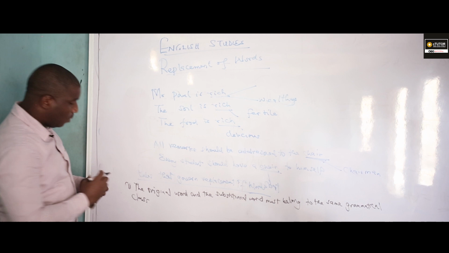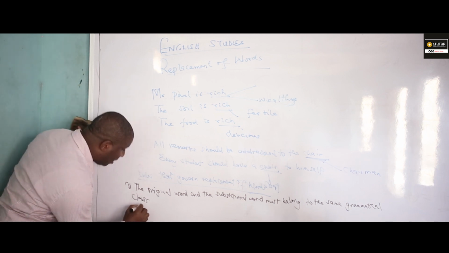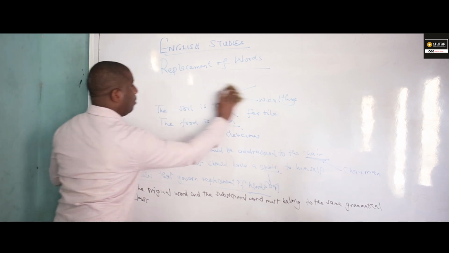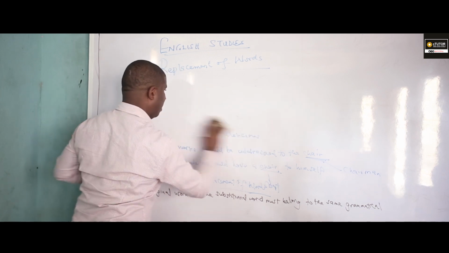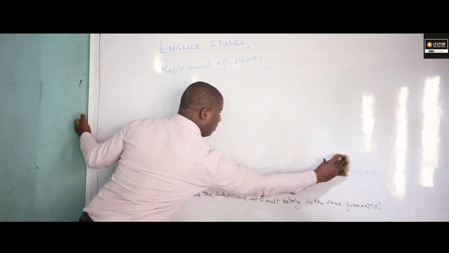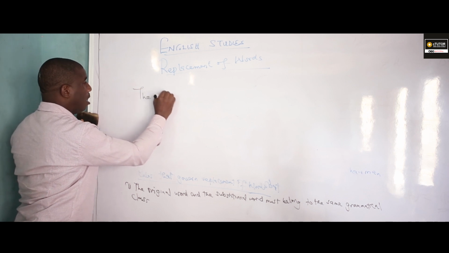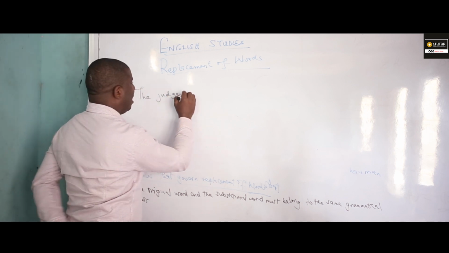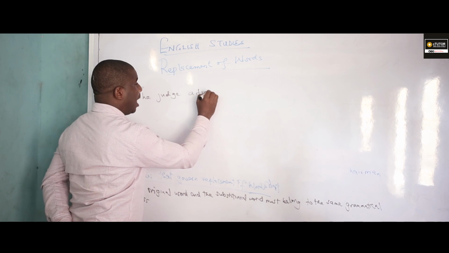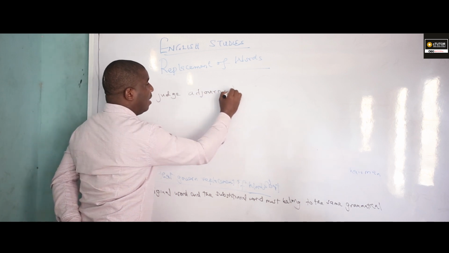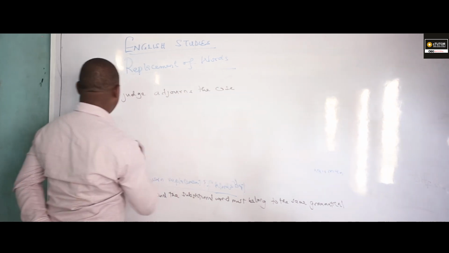Okay. Now, look at this sentence. The judge adjourns the case.